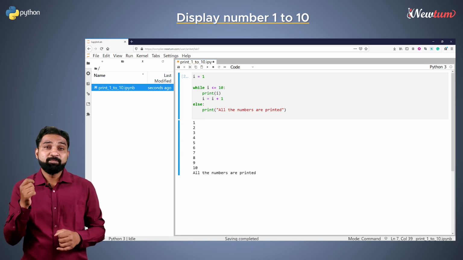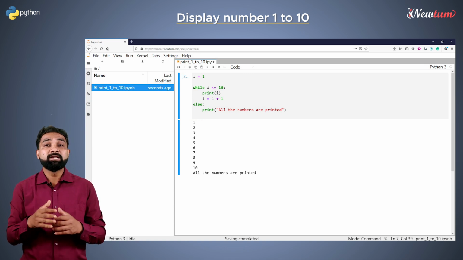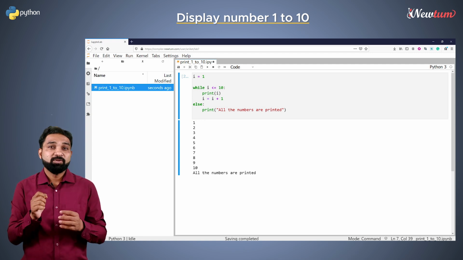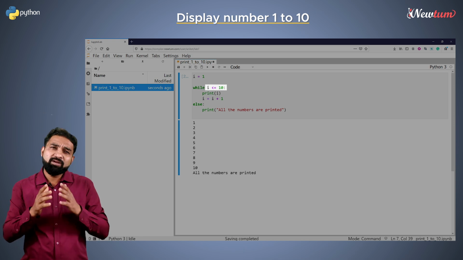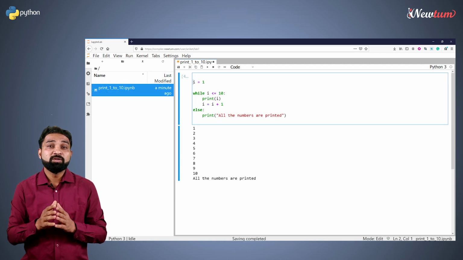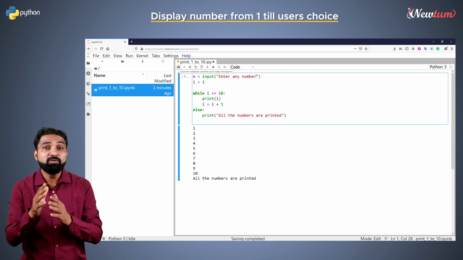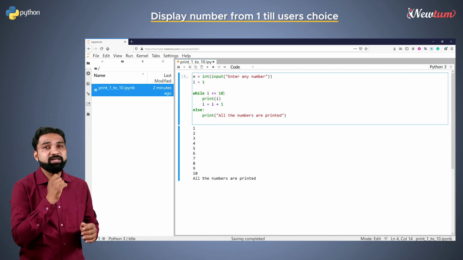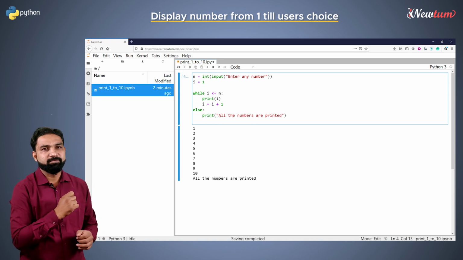So, here we printed 1 to 10. But suppose you want to print till 100 or 1000. Logic is simple. We need to change this condition. But we can't change this number every time. So, above our code, we will accept the number n as input and convert that into integer like this. In the while condition, change the condition to I less than equal to n.